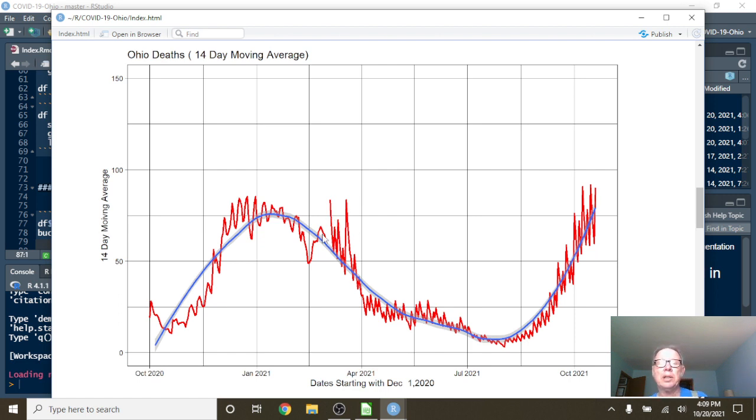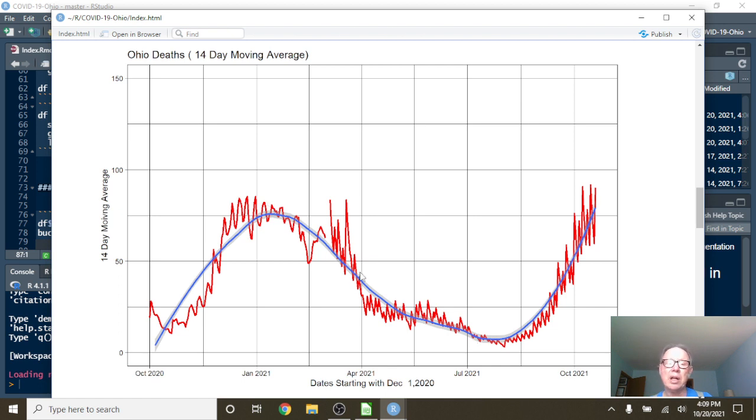Oh, I also forgot to mention, in March this year, they switched from a 7-day reporting cycle for deaths to a 5-day reporting cycle for deaths. Now, they're still counting cases 7 days a week, mind you. But anyway, the other thing about the 5-day reporting cycle for deaths is it's not always the same 5 days. Okay, so anyway, that doesn't really change the overall picture.